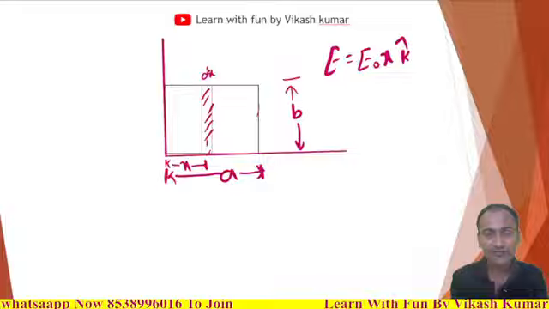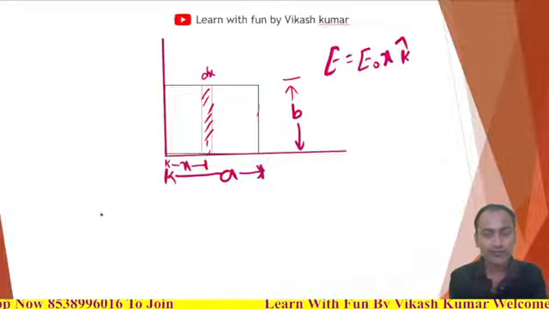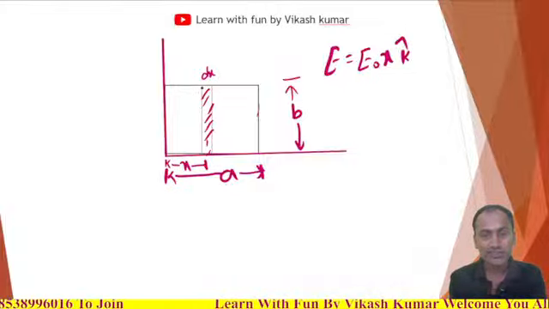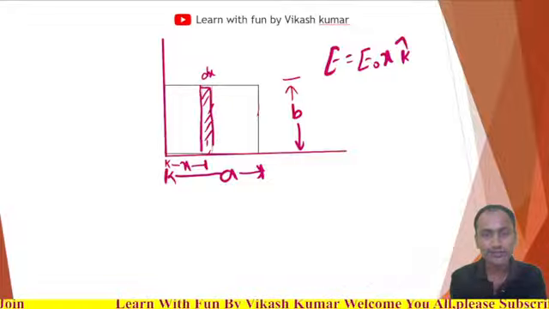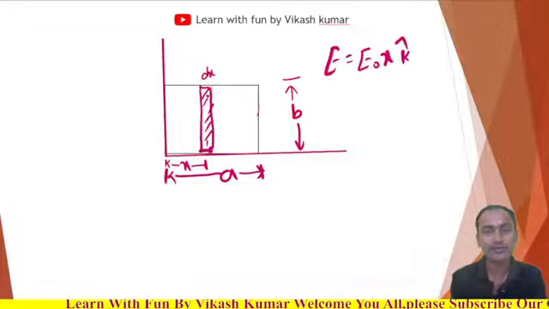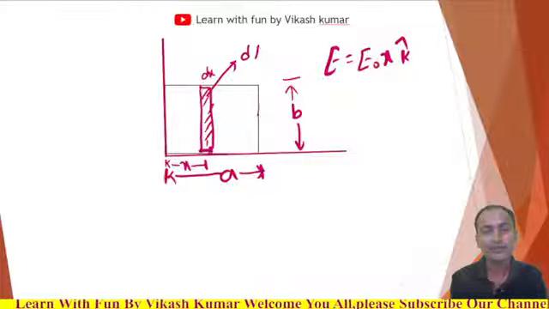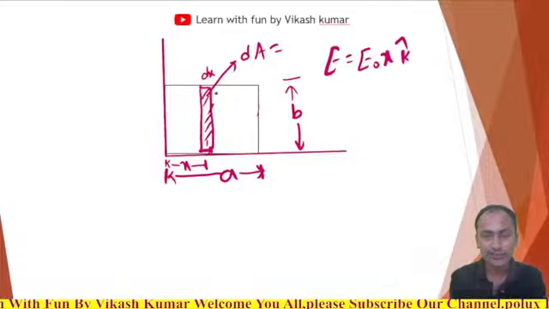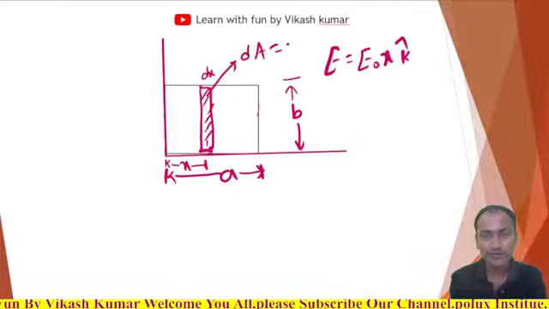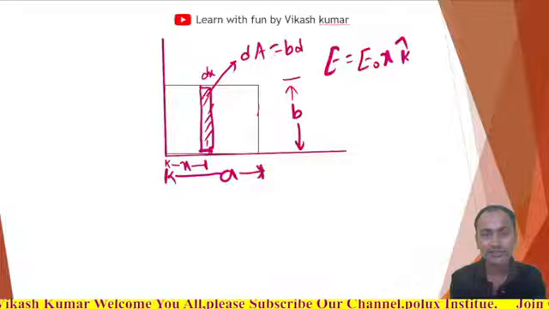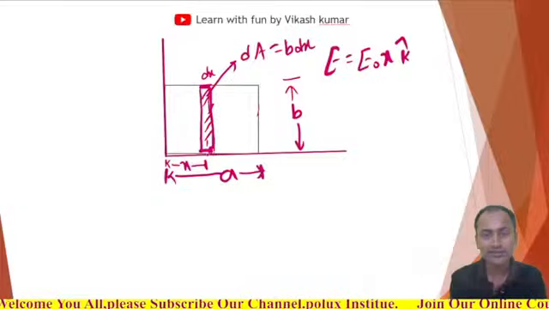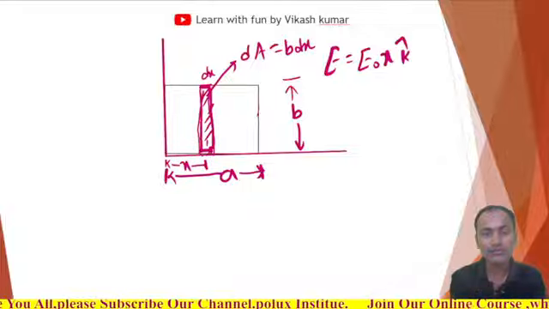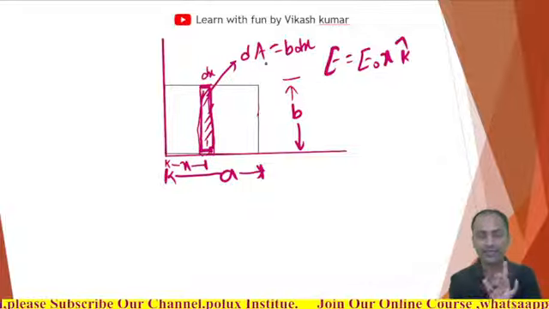If this is d phi, what is the area of this small strip? Here the small area, dA, will be length into breadth. This length is b and the breadth is dx. This is a small rectangular strip, and this is the area dA.